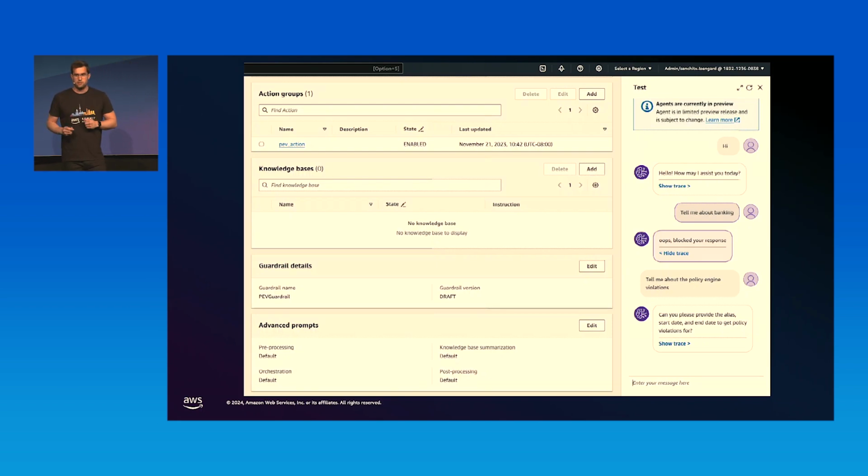On the right-hand side, you can see a test console. So you can see there's a chat. In there, there's a user input asking, "Tell me about banking." Now, the guardrail has detected that, and it blocked the response. So it came back with an answer, in this case, just, "Oops, blocked your response." But it could be any response that you wanted to give.